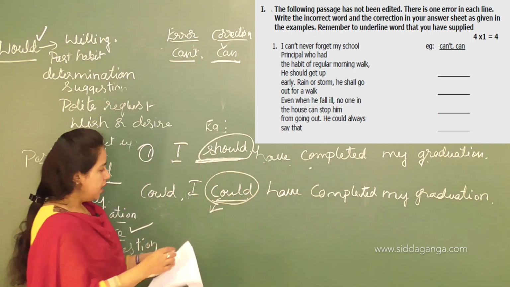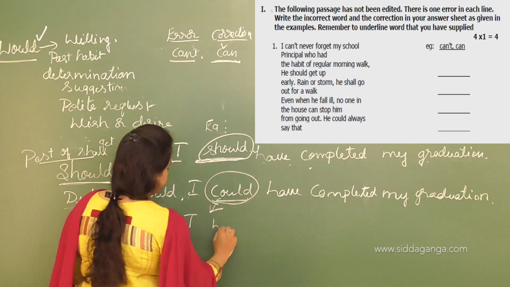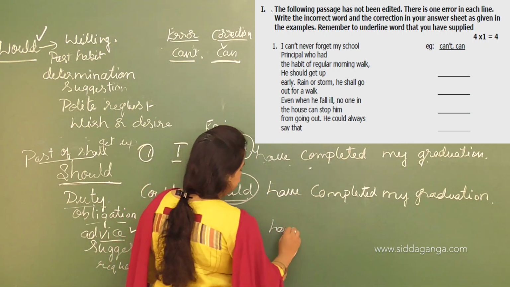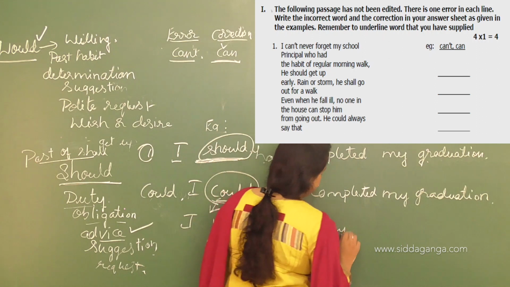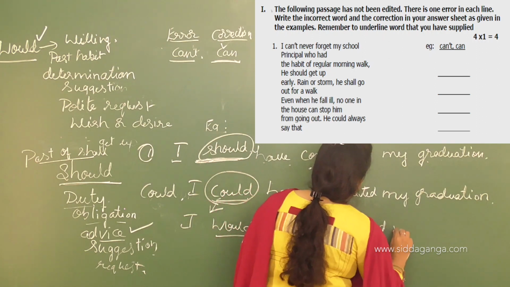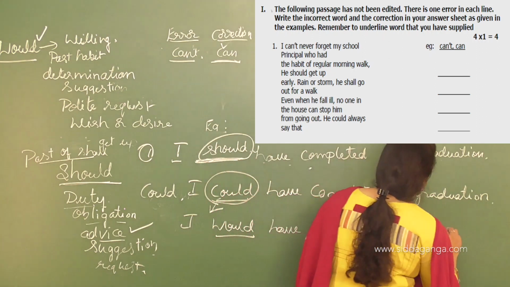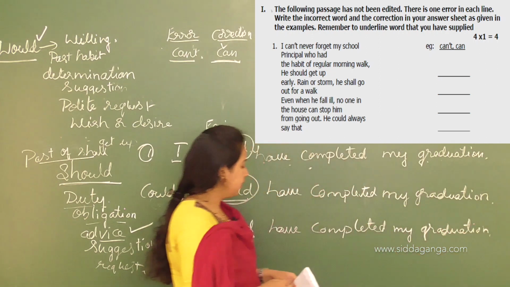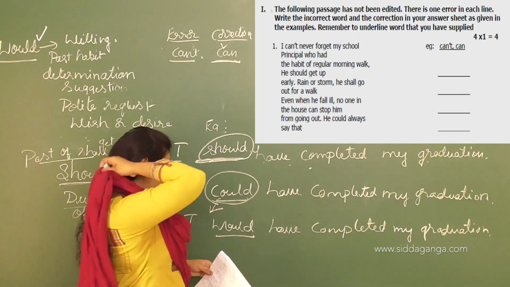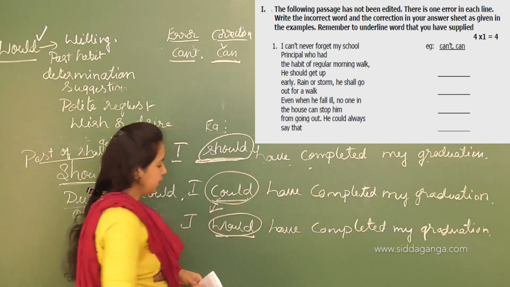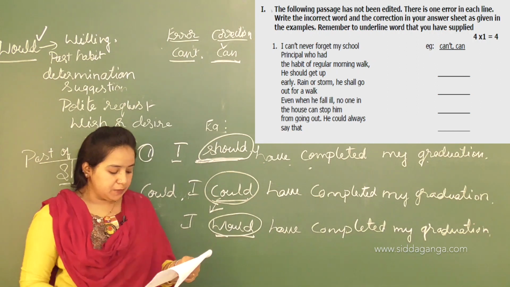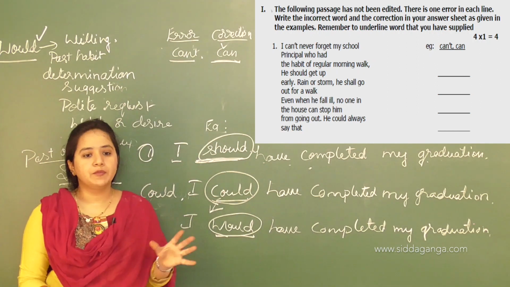And then next is "I would". If I use "would have completed my graduation", it means you were in some problem.